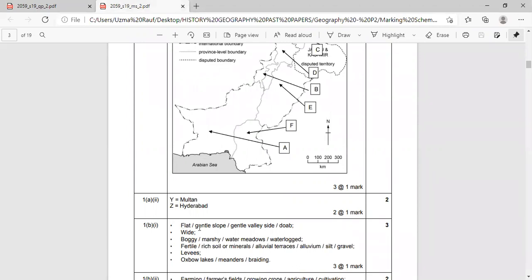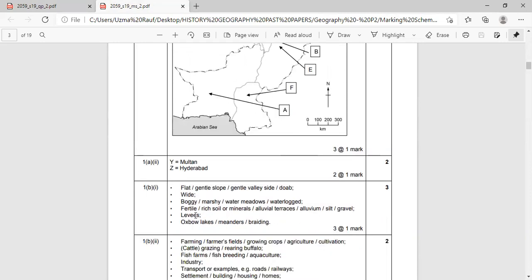Now please write the answer. A floodplain has flat land. Feature number 1 is flat land and gentle slope. The second feature is it also has fertile land, which is rich with alluvium.